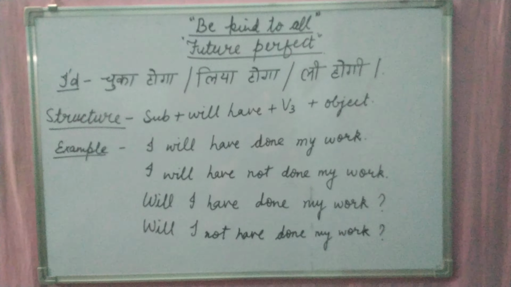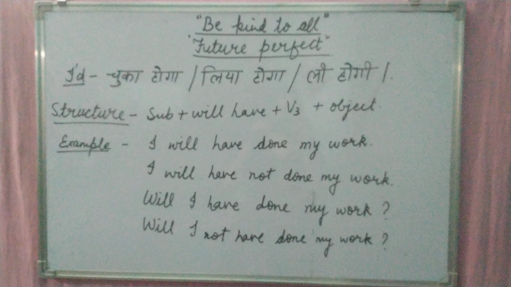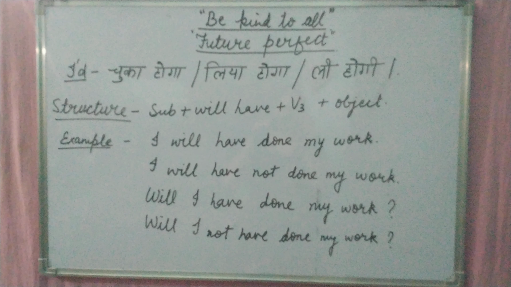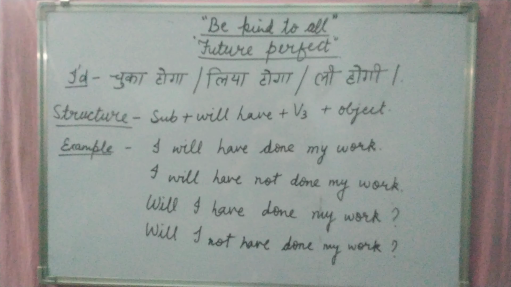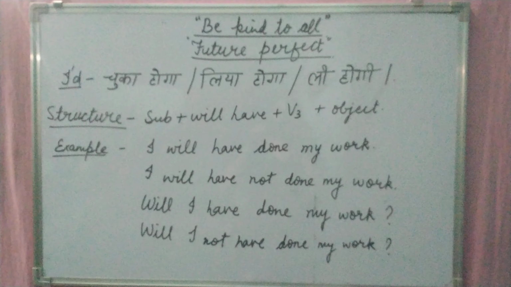What's the structure for the future perfect tense? The structure for the future perfect tense is subject, will have, verb third form and object. As we already know, we have to use verb third form with have. And in future tense we have to use only have, not has, because with will we use only have. Have के साथ, will के साथ हम हमेशा have का यूज करते हैं, has का यूज नहीं करते हैं.